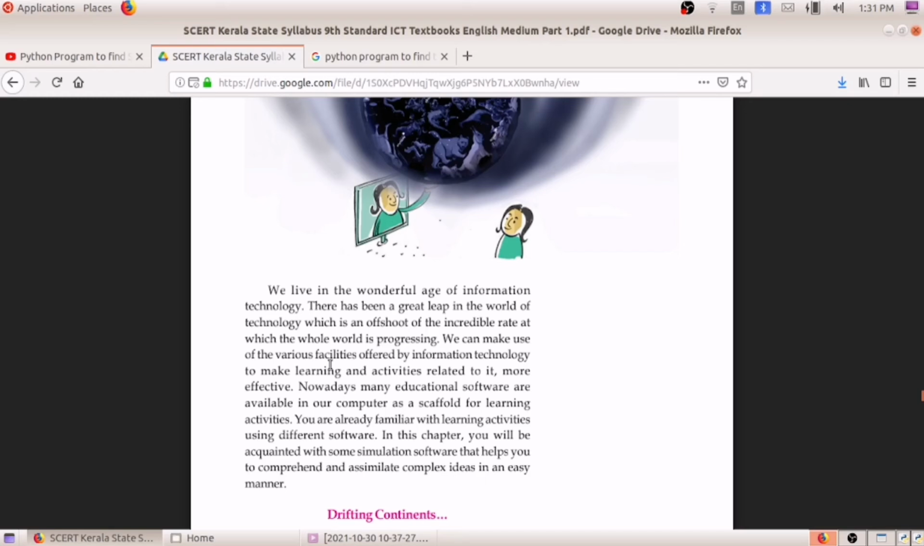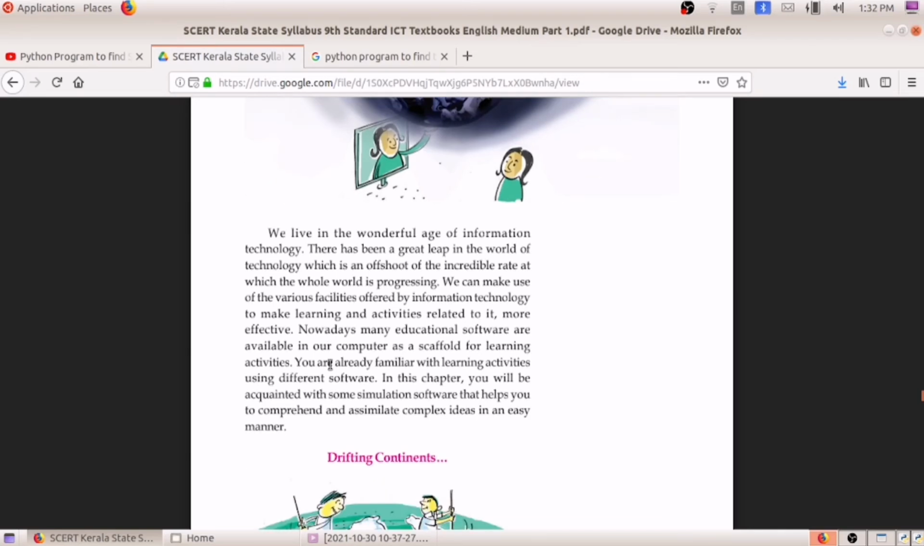Nowadays, many educational software are available in our computer as a scaffold for learning activities. You all will be knowing that many softwares are there for e-learning activities in computer. Google Meet is one of the software. In this way, Google Classroom. So for online learning, a lot of softwares are developed in our modern times.